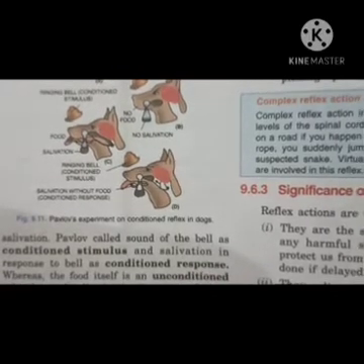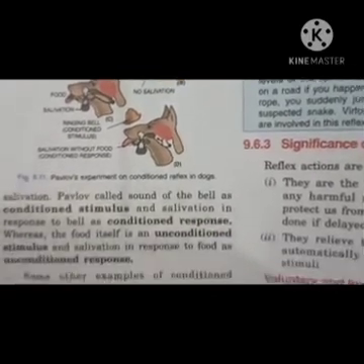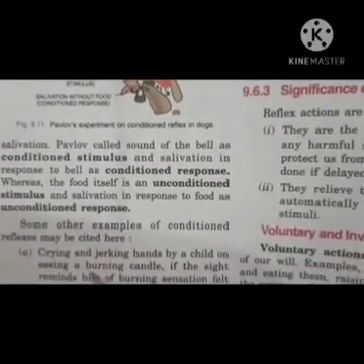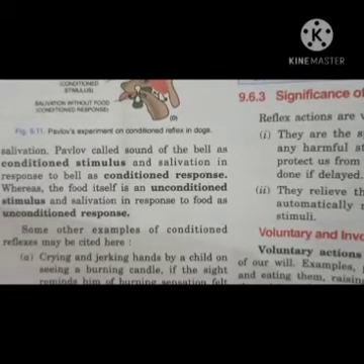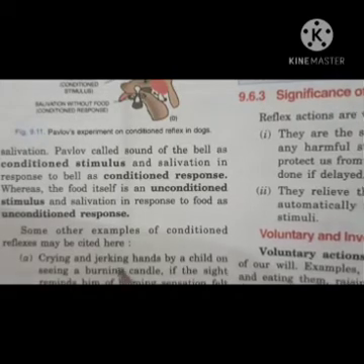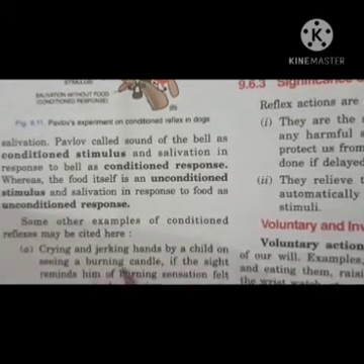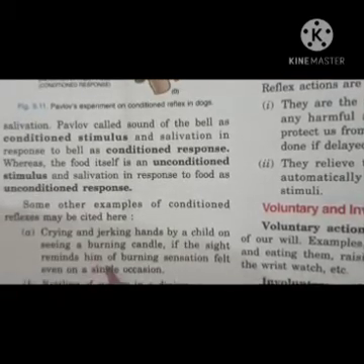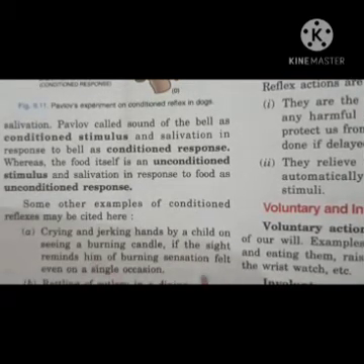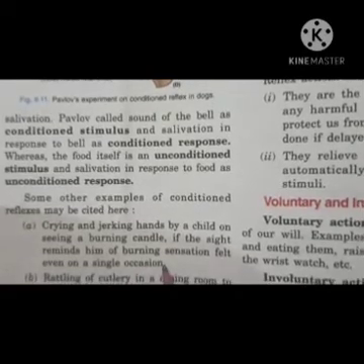Other examples of conditioned reflexes: all of you know, once a child has burned his hand with a burning candle, then next time whenever he sees a fire, he immediately starts crying. So crying or jerking hands by a child on seeing a burning candle, if the sight reminds him of the burning sensation felt even on a single occasion.